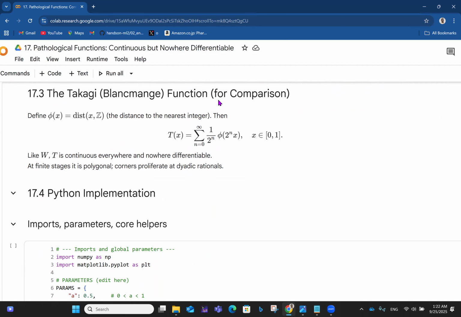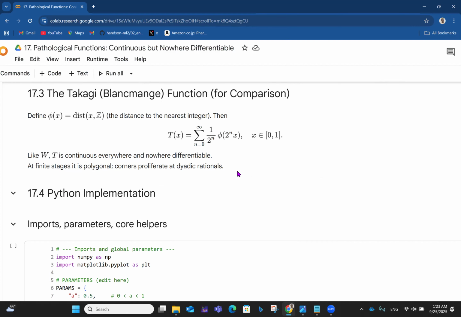So we have the Takagi-Blancmange function for comparison. Define phi of x to be the distance from x to the nearest integer. Then T of x is equal to the summation from n equals 0 to infinity of 1 over 2 raised to the power n, phi of 2 raised to the power n x, where x belongs to the closed interval 0, 1. Like W, T is continuous everywhere and nowhere differentiable. At finite stages it is polygonal, and corners proliferate at dyadic rationals like that.